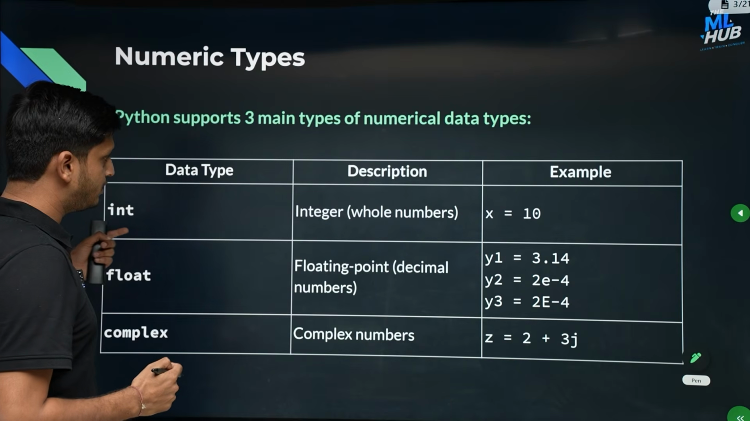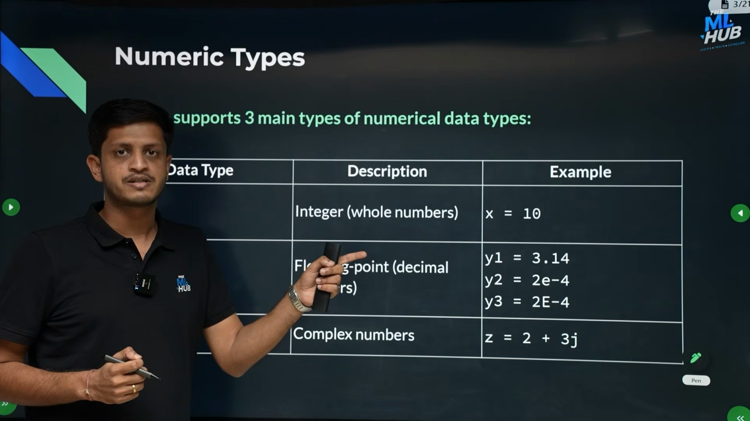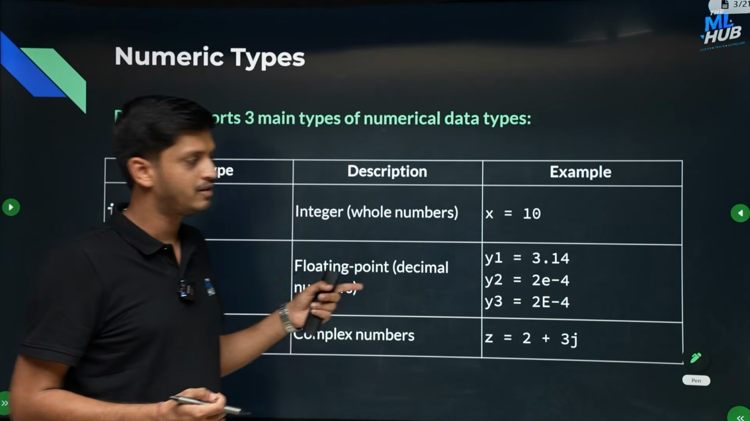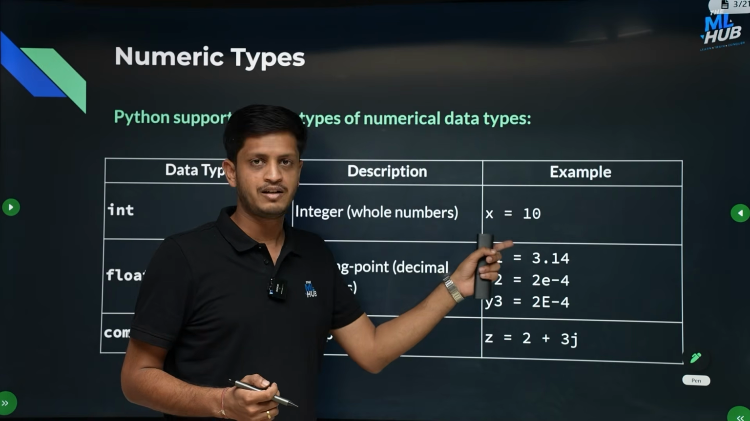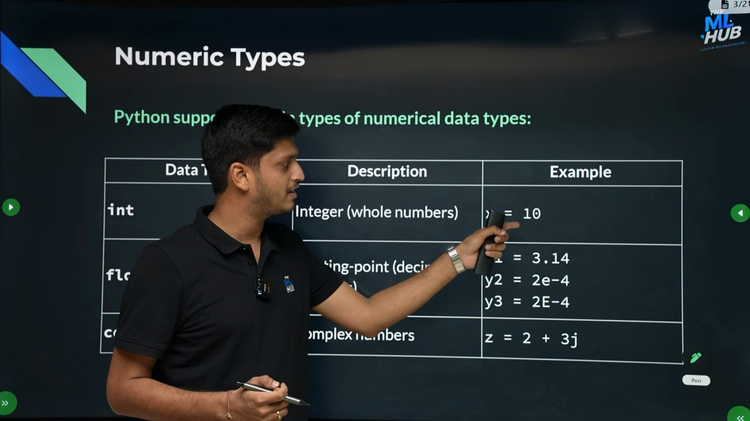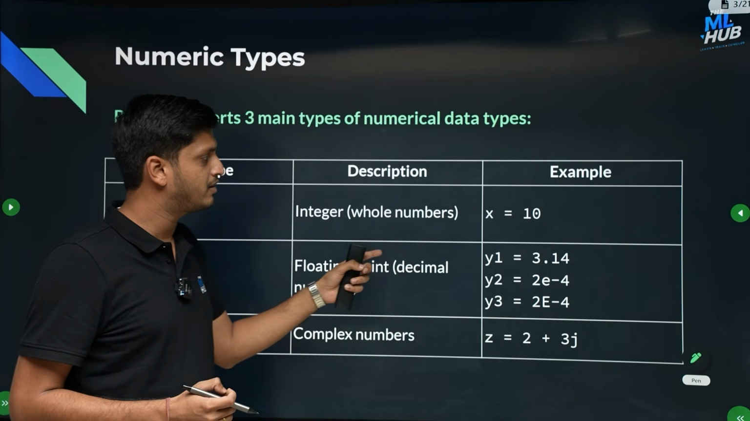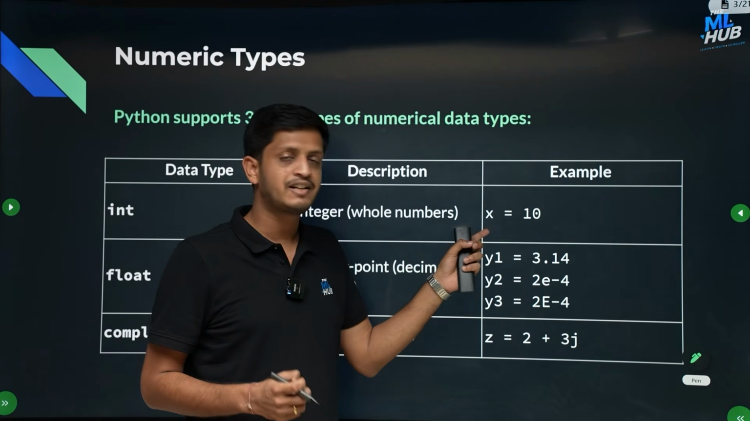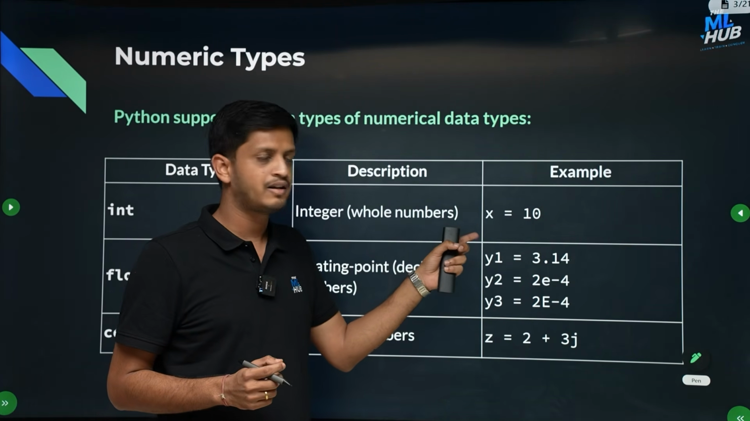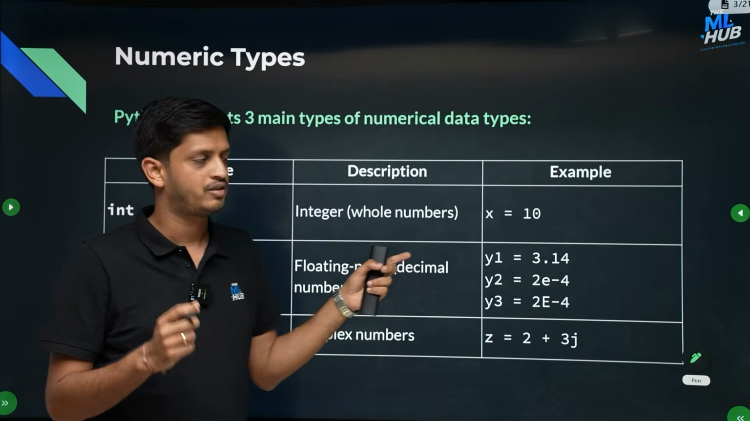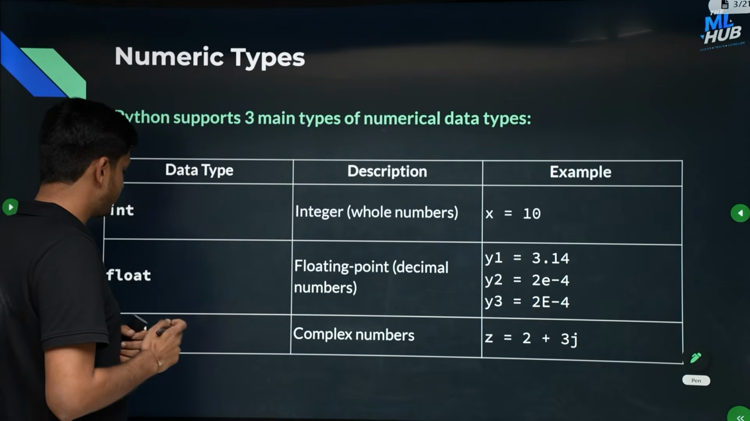First is integer, so it can be integer or whole numbers. You cannot have floating point numbers here. For example, x is equal to 10. If you write this statement in Python, that will assign the value 10 to the variable x, and you can say that x has the data type int, or x is an object of class int.